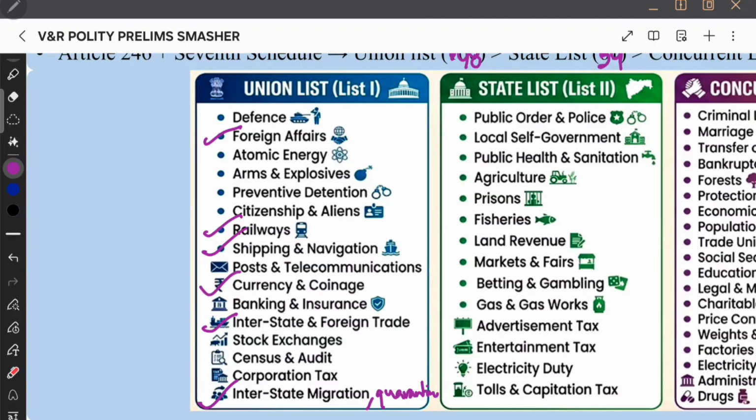And that's all. That is all you require now, currency and coinage. And for that, you need to do some commerce. Then only you can get that currency and coinage.